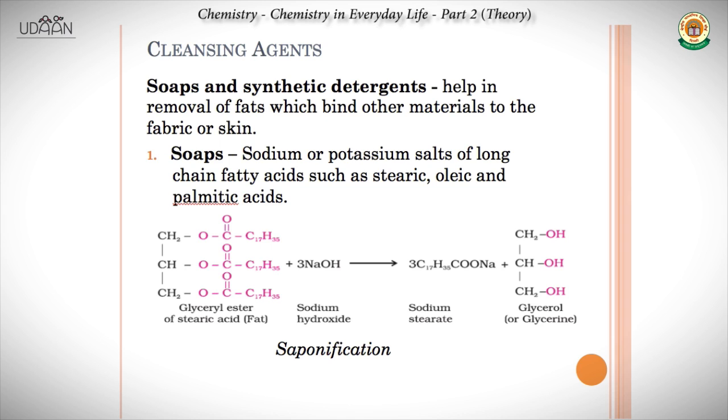Okay. So in surface chemistry, we're going to study in detail about micelle formation and the action of soaps, but we're going to touch upon those topics in this chapter as well. So we start with soaps. Soaps are sodium or potassium salts of long chain fatty acids such as stearic, oleic, and palmitic acids.